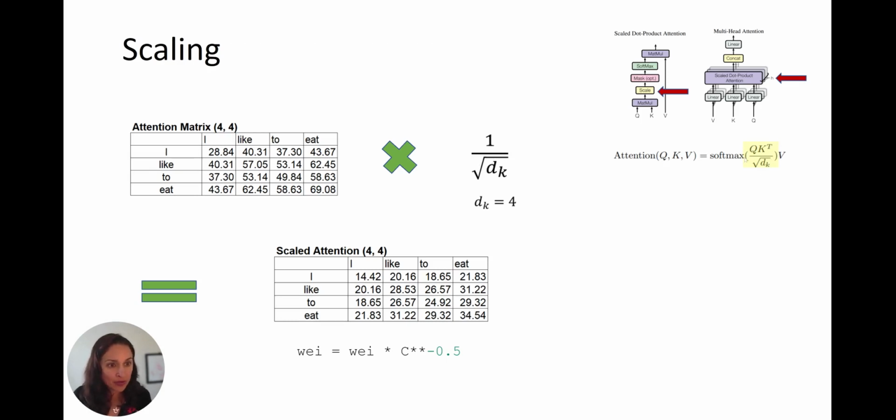And there you have it over here in the map. We're in the scale part of this diagram. We're still up here in this purple box of the multi-headed attention diagram. And here's the code: weight times C, that's 4, and it's 1 over the square root. Now we have scaled attention.